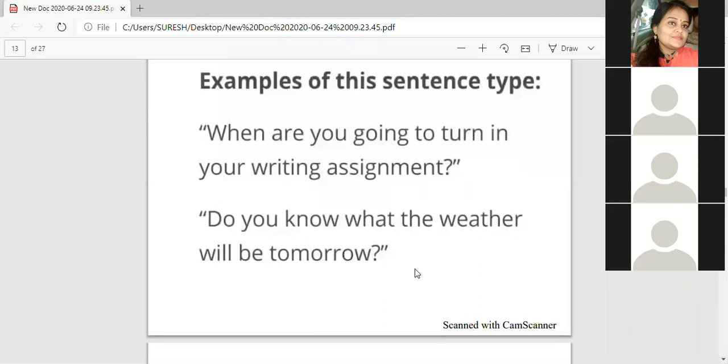When you were in class 5, you read one more type of sentence, that is the imperative sentence. Have you remembered that? Yes, ma'am. What type of sentence is that? An imperative sentence is a type of sentence that gives instruction, idea, command, order, or request. Very good. For example, may I go now for playing? No, that is not the example. The example is: You have to do that work.